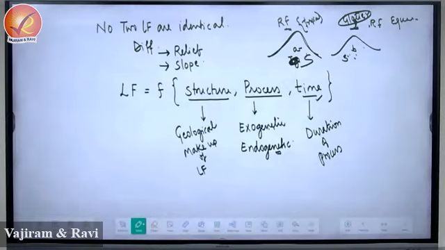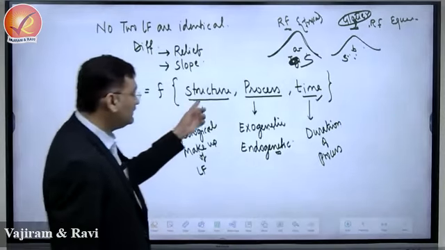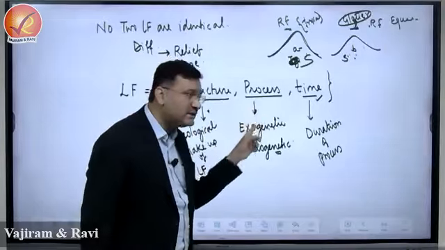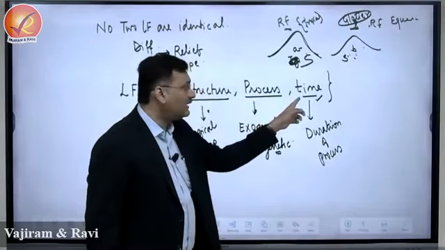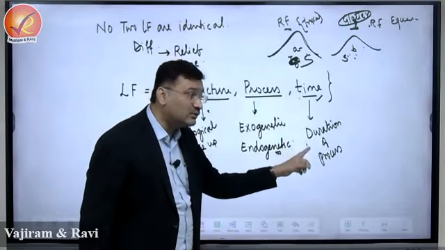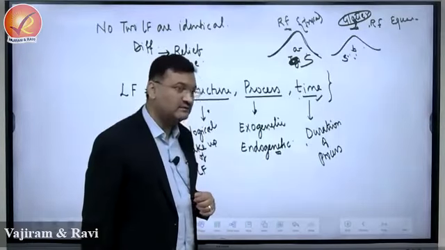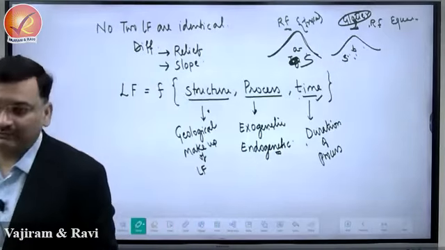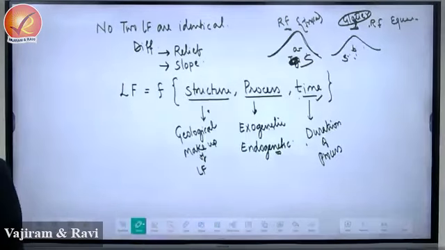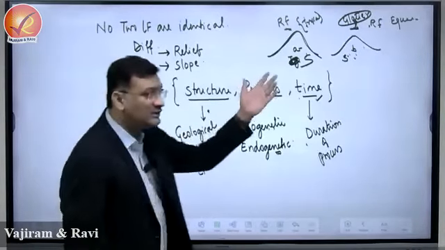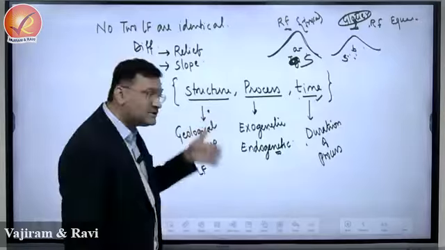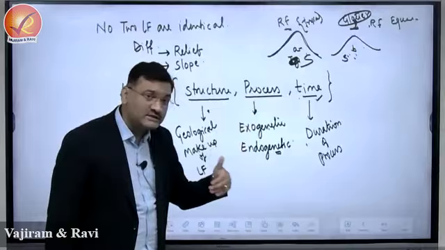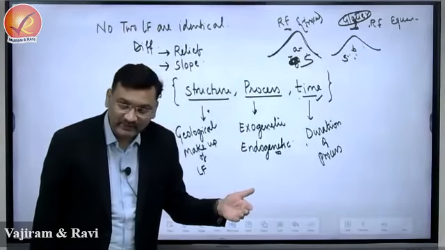So in this way, we can differentiate between the two landforms based on three conditions. Either there is a difference in rock, or there is a difference in process, endo and exo, and there is a difference in the duration of the process, right? This makes the evolution of the landform complex. Now, are these three things the same at all places? No. Structure keeps on changing, rock type keeps on changing, the processes also will change, right?